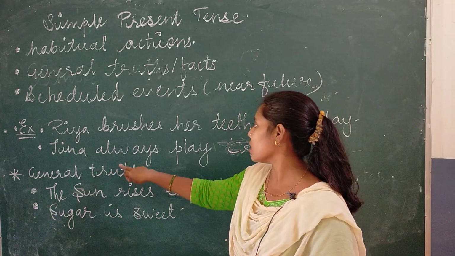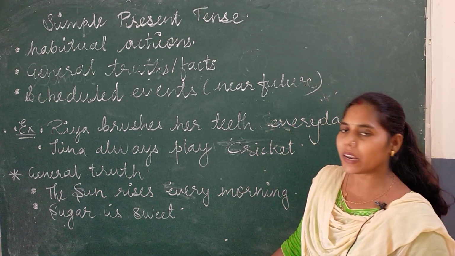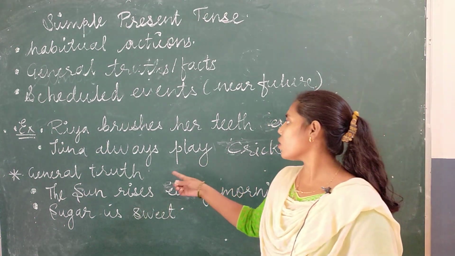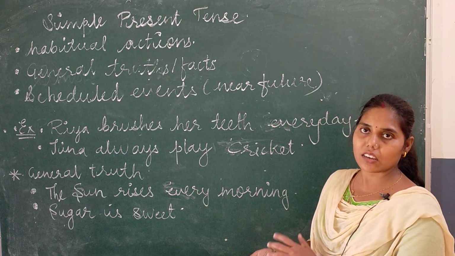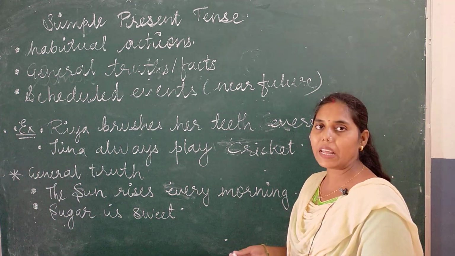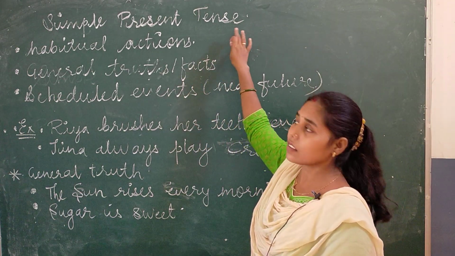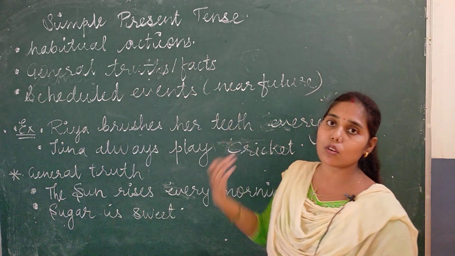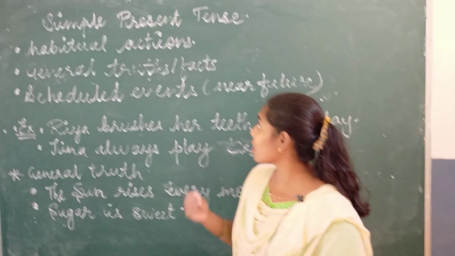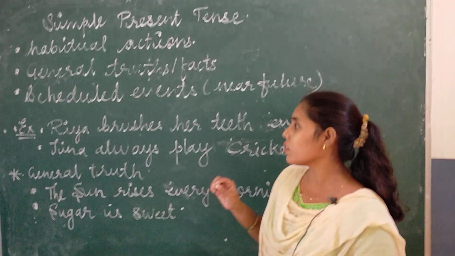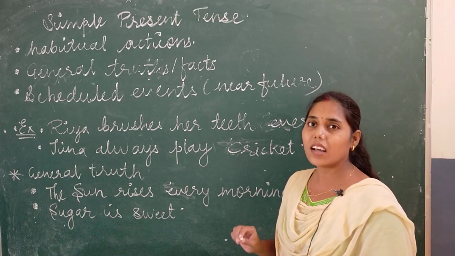Next one, just see. Tina always plays cricket. Same here also. She is always doing the action, means she is always playing cricket. That's why here also we are using simple present tense. Simply I want to tell you that whenever we are going to express any habitual actions, we will use simple present tense, nothing else.